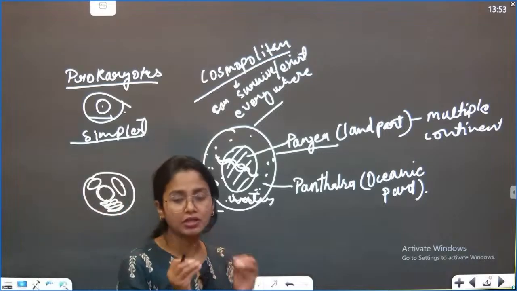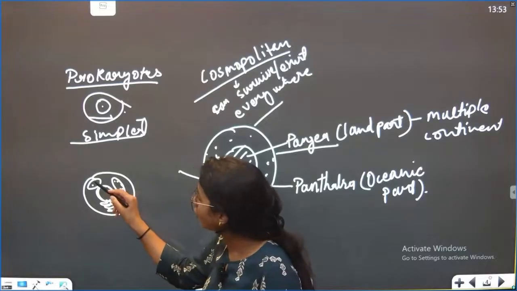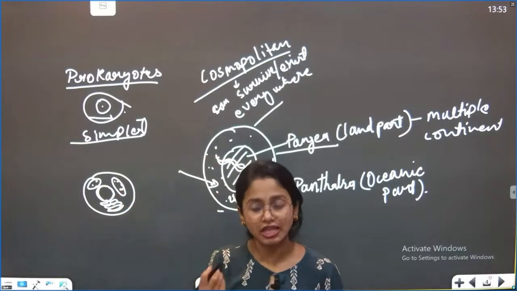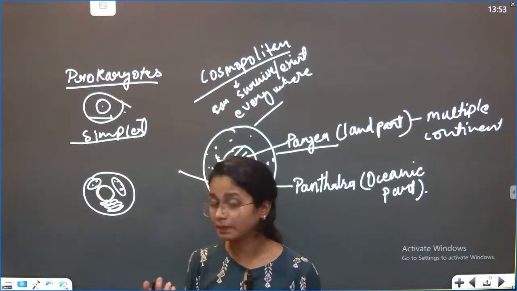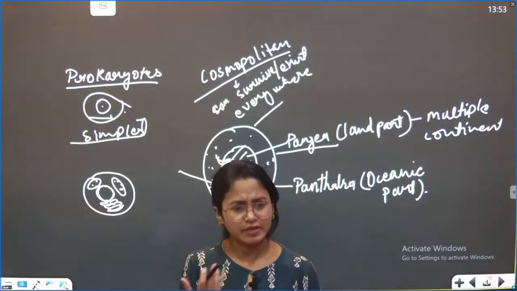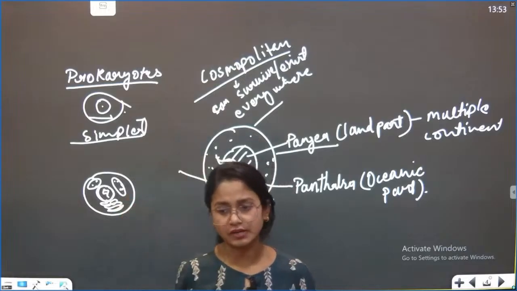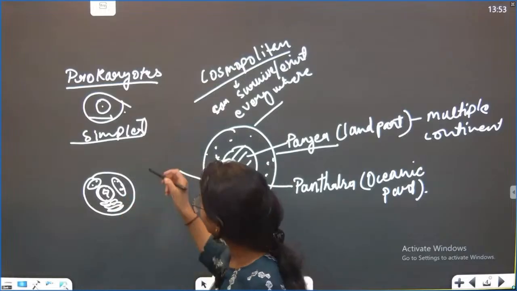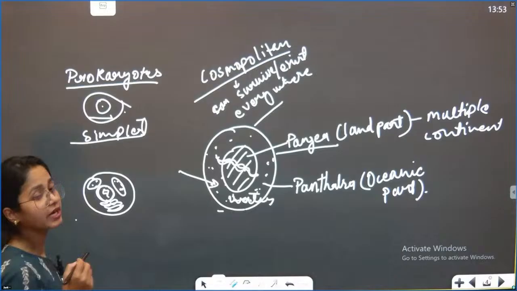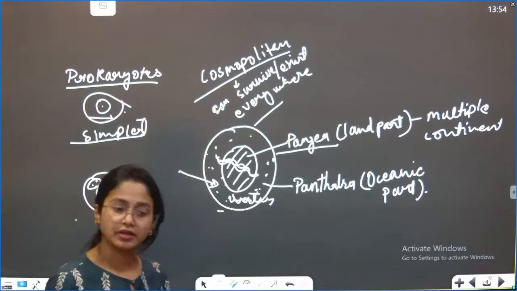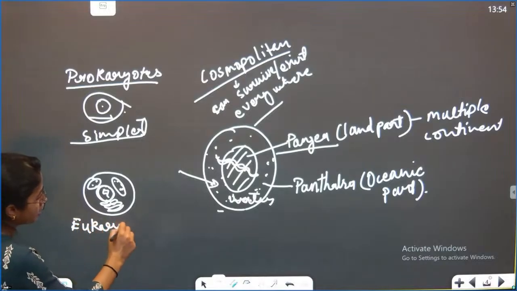So many different small structures started forming inside the cell, and these are called cell organelles. We'll cover that in the cytology portion. You must have heard about the ribosome, mitochondria, and chloroplast. You have the nucleus where your DNA and RNA exist, right? As the outer environment was changing, the internal cells also became complicated. Got it? This complicated cell is known as eukaryote.